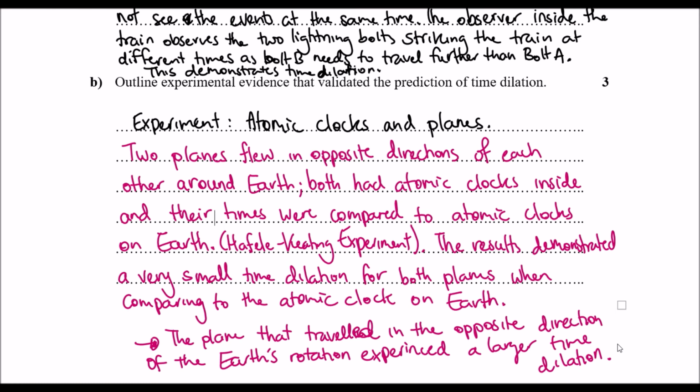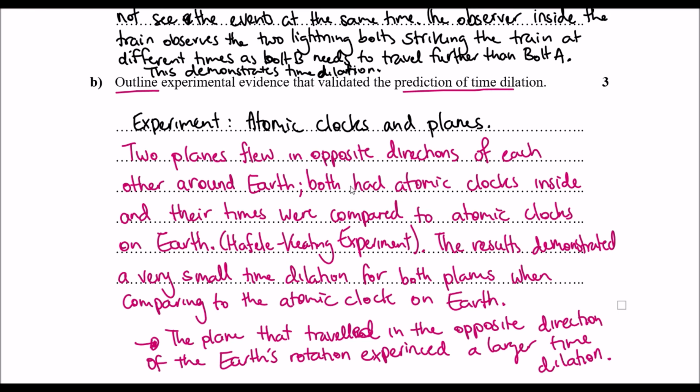Okay, so that concludes our outline of the experimental evidence that demonstrates time dilation. You could have mentioned the half-life of muons and the detection of those as well, but the atomic clocks and the planes are a good starting point.